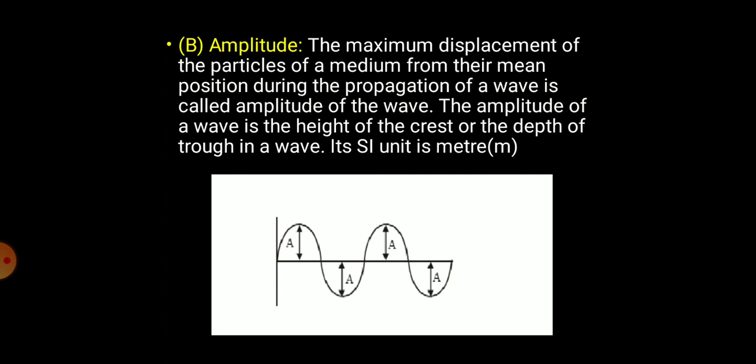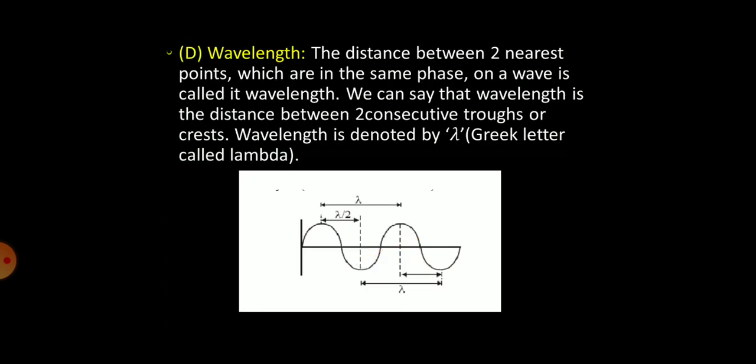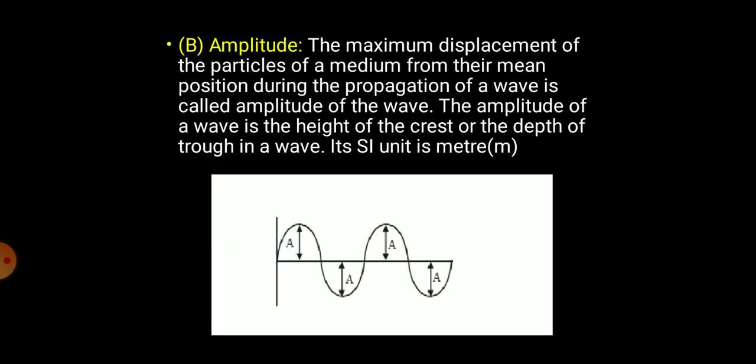So when a particle is going, the maximum displacement happening from the mean position, the highest point where the particle is reaching, that height or rather that distance is known as amplitude. This is a wave displacement from its mean position, that is the amplitude. So this A portion, the distance from mean position till over here, that is amplitude.